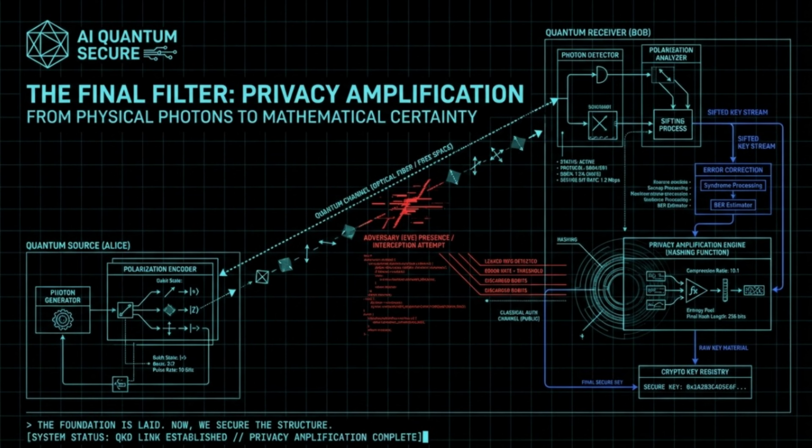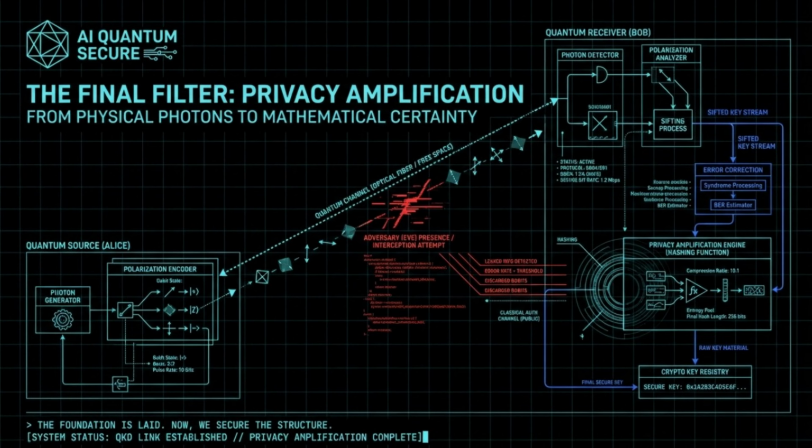The foundation is laid. Now we secure the structure. In this session, we're analyzing the bridge between physical reality and mathematical certainty. Look at the blueprint before you. We've moved through the quantum source and navigated the quantum channel, where we successfully detected an adversary's presence and accounted for the interception attempt. But a link established is not yet a link secured.